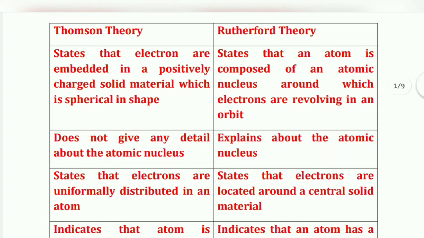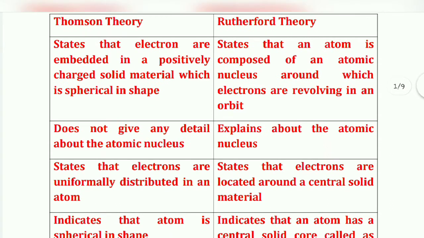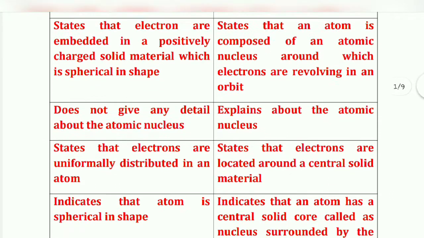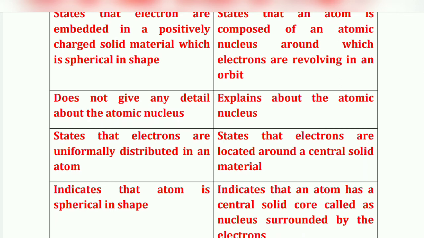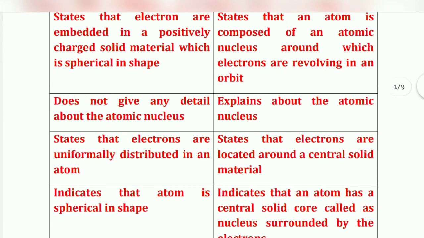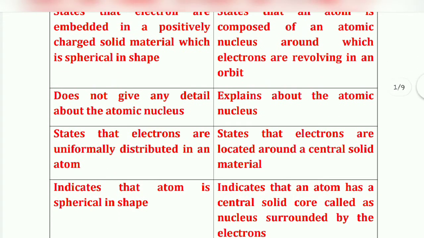And here in Rutherford theory states that an atom is composed of an atomic nucleus around which electrons are revolving in an orbit. Okay. Here second, Thomson theory does not give any detail about the atomic nucleus, and here explain about the atomic nucleus.